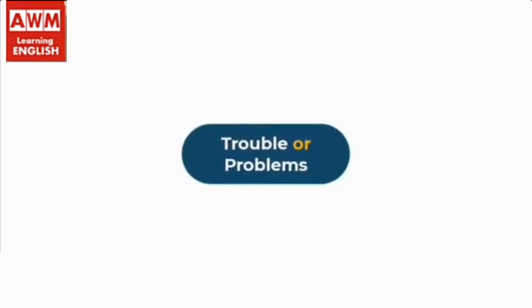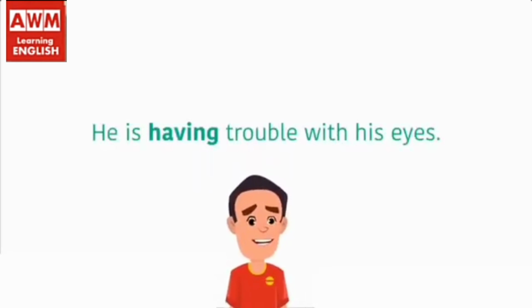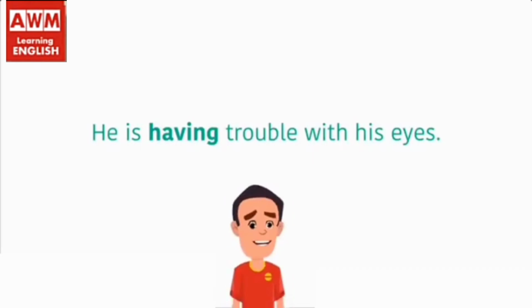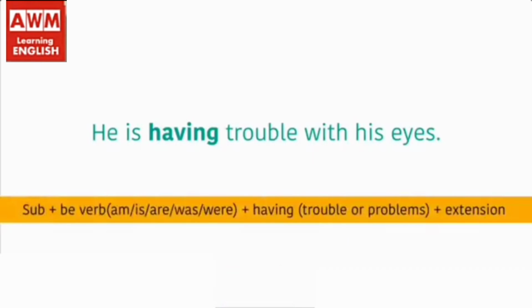Trouble or problems. Let's look at another use of having. He is having trouble with his eyes. Sentence structure: subject plus verb like am, is, are, was, were plus having, then trouble or problems plus extension.